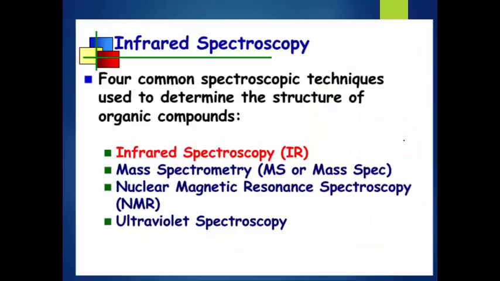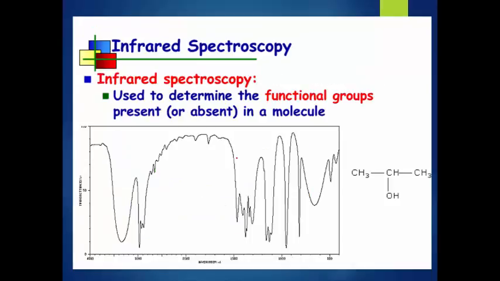Now our main part is infrared spectroscopy. There are four main common spectroscopy techniques used to determine the structure of an organic compound: infrared, mass, NMR and ultraviolet. Today we are discussing infrared spectroscopy.